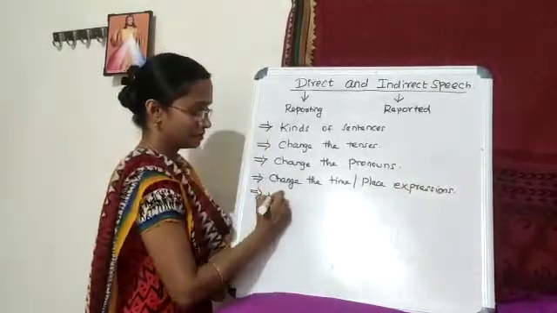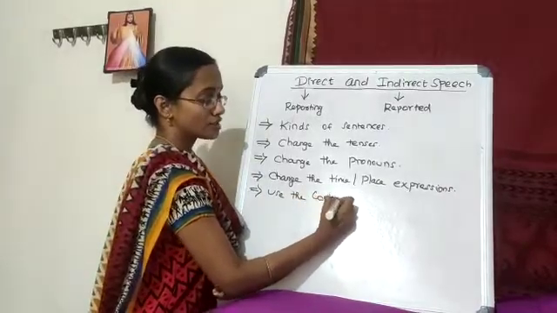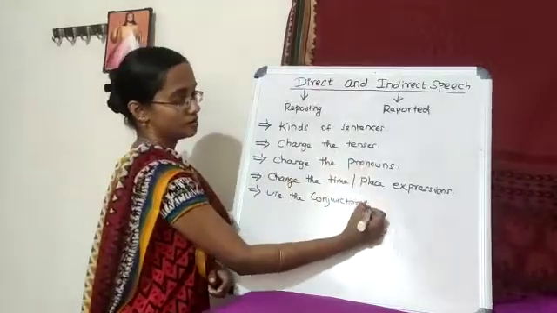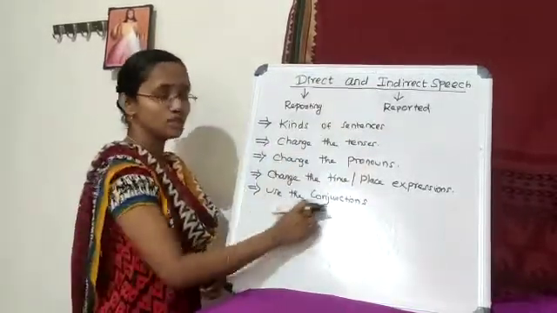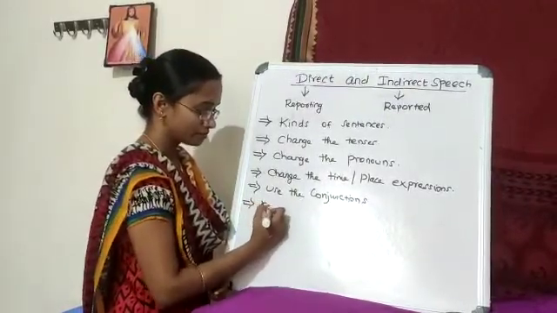Then use the conjunctions. The main thing is, when we are changing a direct into an indirect speech, we have to use the conjunctions. Then remove the quotation marks.